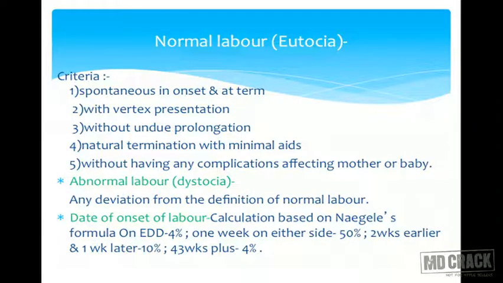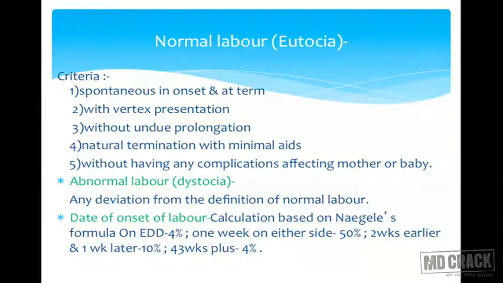What are the criteria to call that labor a normal labor, or to say that it is eutocia? First thing, it should be at term. The onset of the labor should be spontaneous. It should be with vertex presentation, that is cephalic, without undue prolongation. The time schedule of the labor process should be in that average period. There should not be any prolongation. The termination should be natural, and it should not have any complications of both mother as well as baby. So at the end of the labor, they both should be fine. Then only we can call it normal labor.